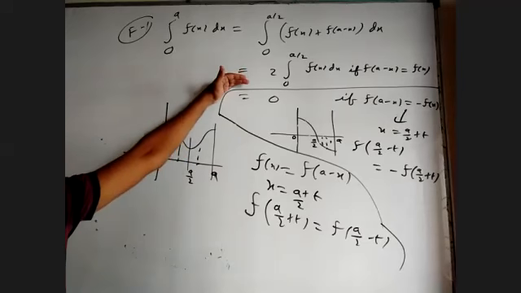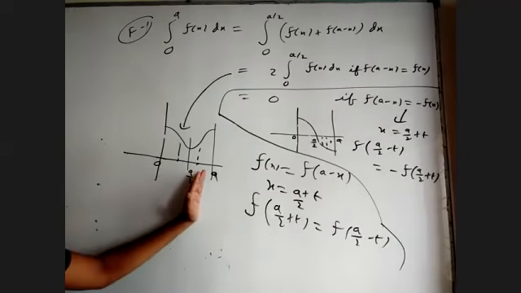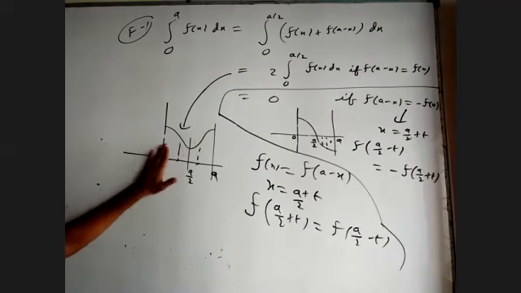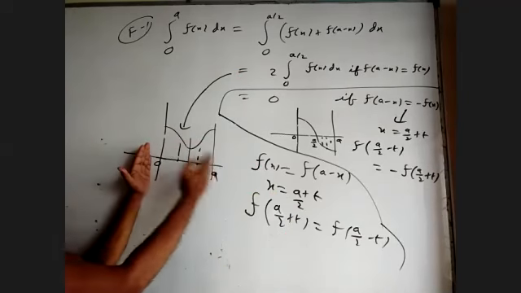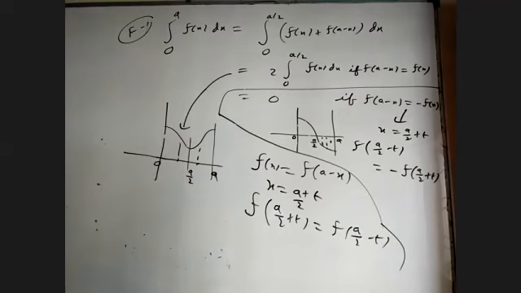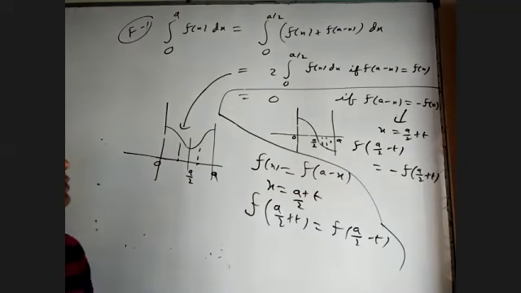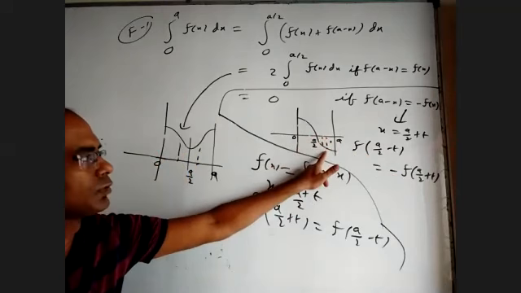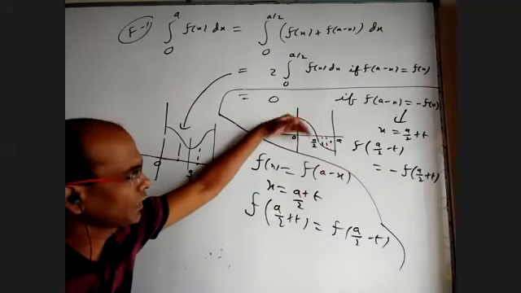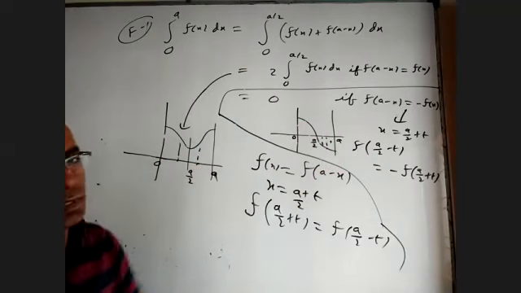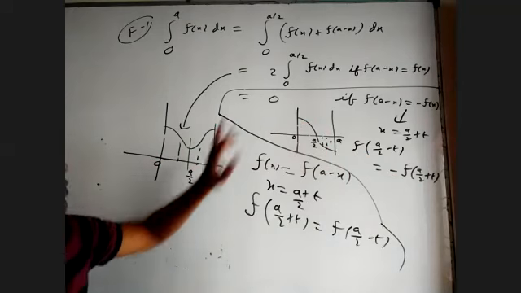Basically, in the first case, based on taking x as a by 2 plus t, we proved that whether you take a by 2 plus t or a by 2 minus t, the values are the same. So the graph is symmetrical about x equal to a by 2. How much area is there here? The same area. So the total area will be double of this. Whereas in this case, f of a by 2 minus t is minus f of a by 2 plus t. From a by 2, if you go t units forward, the value will be the negative of the value t units before a by 2. The one above the x-axis comes positive in integration and the one below comes negative. Even though these two are of the same area, integration-wise one is positive, one is negative, they cancel out, and we get 0.